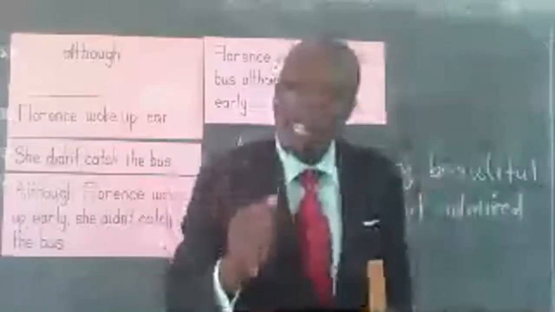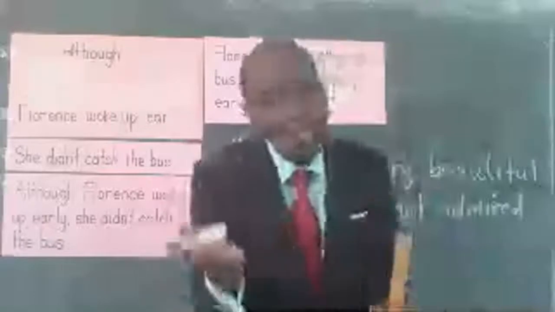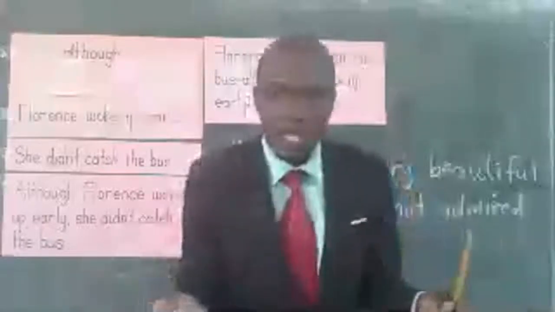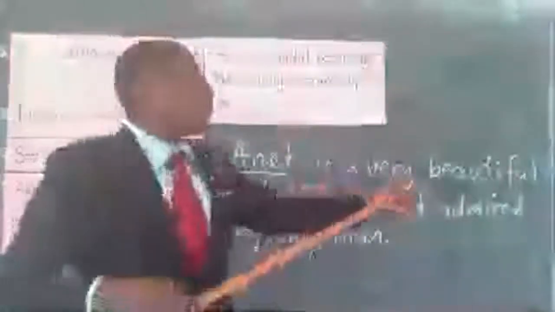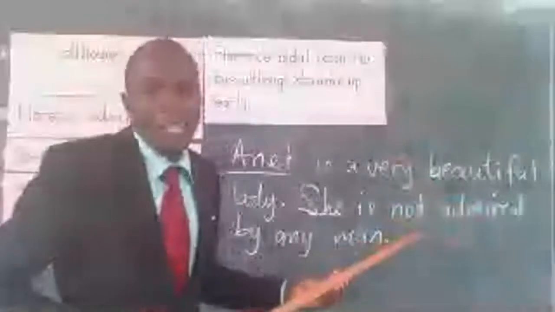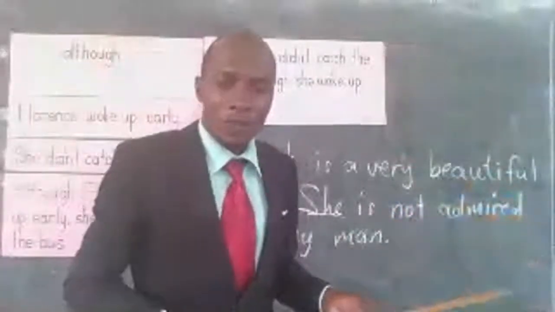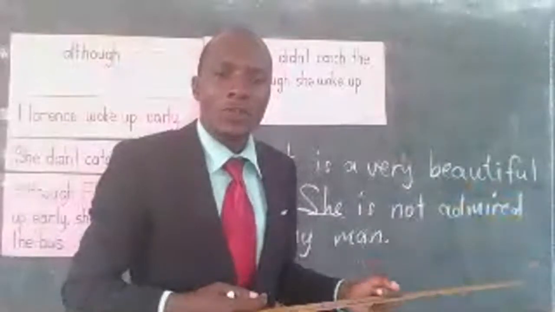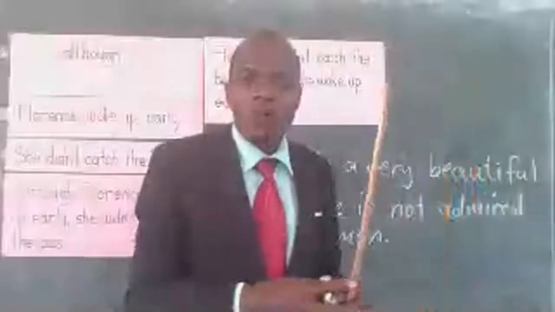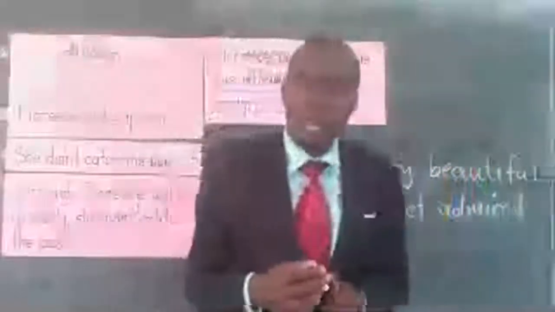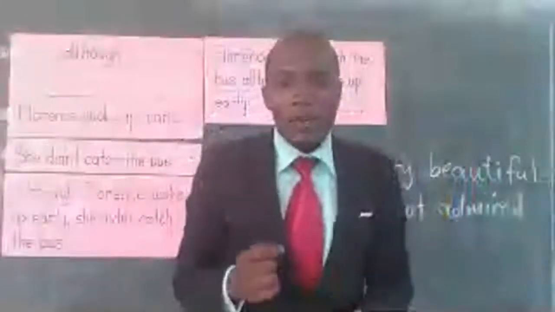You have to ensure that you master: is it having the same weight? Is it having the same mutual relationship between it? When you make the relationship with the beauty, you would expect every man to be admiring Annette, but it is coming to be the opposite. That's very unfortunate for Annette. That's why you see that these sentences are not carrying the same weight. So for that matter, we do categorize it under subordinating conjunction.